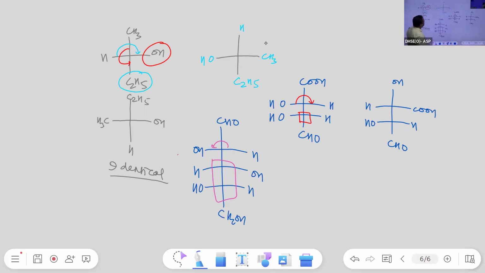With more than two chiral centers, we have to keep the remaining chiral centers fixed. Only about one chiral center can the positions be exchanged, either in the clockwise or anti-clockwise direction. So this is the meaning of rotation in the Fischer projection formula. Okay. Next is